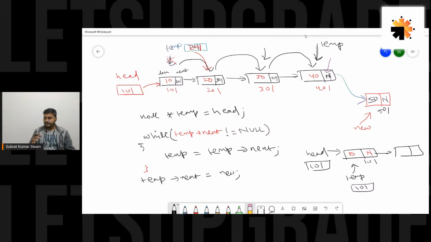Okay. No, right? Yeah, great. Not possible. Great going, guys. Yes, this is the answer I needed. It would not work because when you don't have any node in the linked list, head would be null, right? So when you are assigning head to temp, temp would also become null. And what is the loop condition? Condition is temp of next. So you are basically trying to access next of null, which is not permissible.